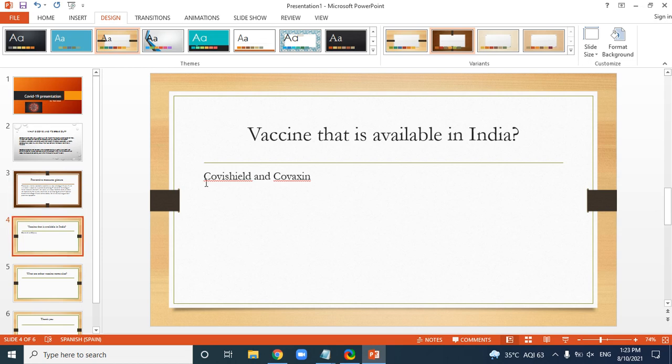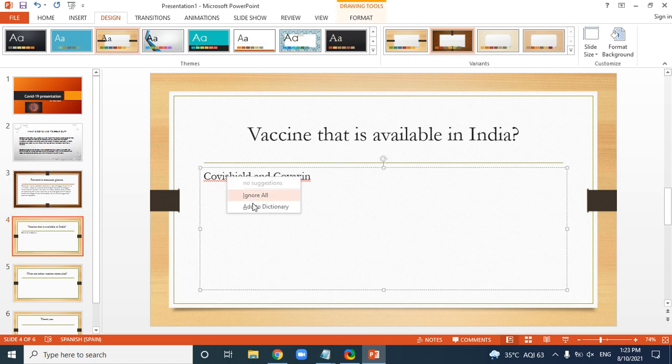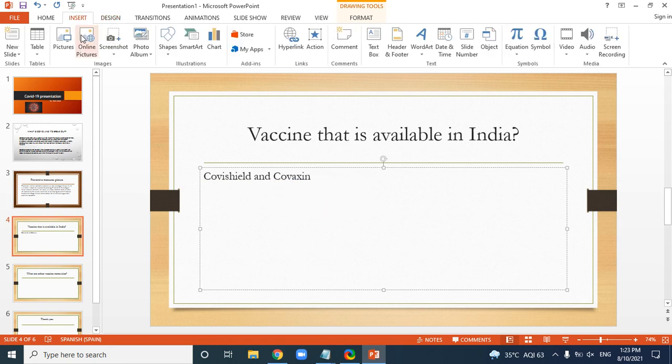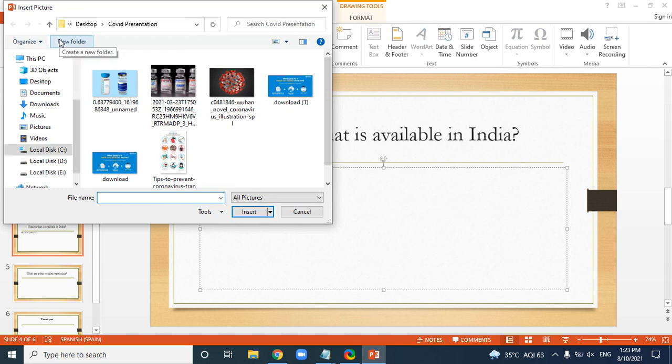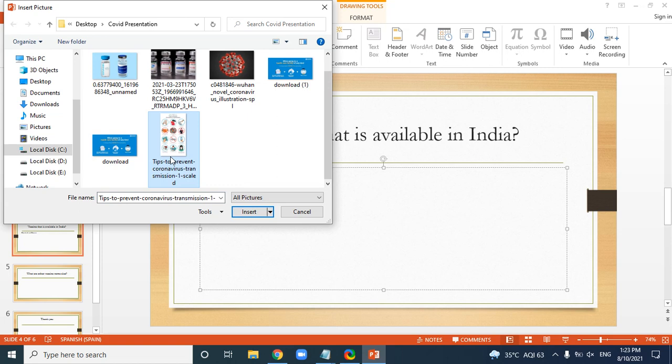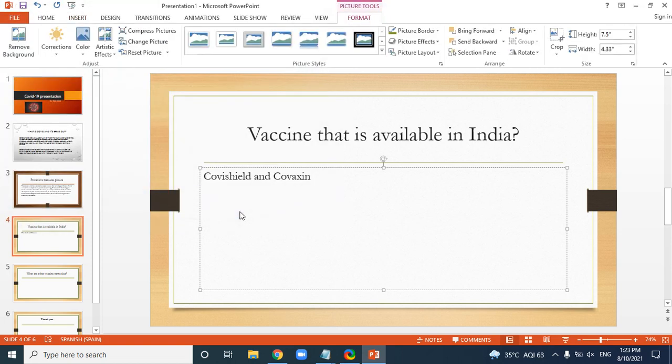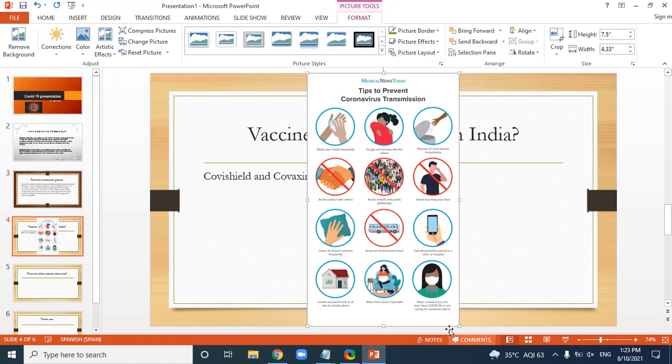Now vaccine that is available. We'll go over here, add to dictionary, and add to dictionary. I am going to put the picture. And friends, the design, transitions and animation, I'm going to put it in my another video, because in one video the video will be very much bigger. Now I'm going to crop option, and I'm going to crop this one.